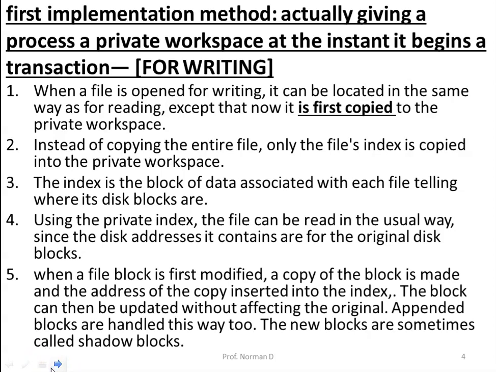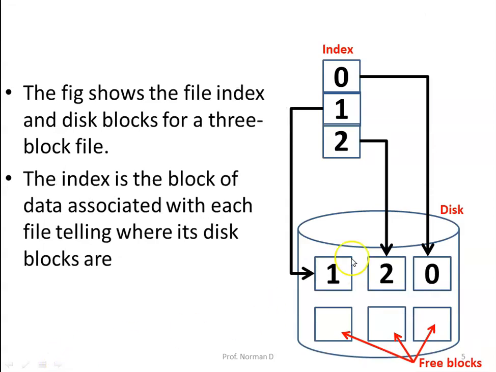When a file block is first modified, a copy of the block is made and the address of the copy inserted into the index. The block can then be updated without affecting the original one. Similarly, the appended blocks are also handled. The new blocks are called shadow blocks. We will see an example of this. In this figure, we can see a file index and the disk blocks. So, this index tells the location of the disk blocks on the disk.